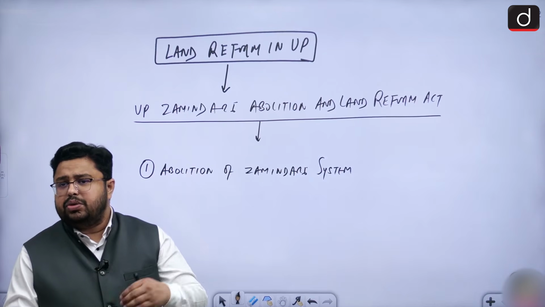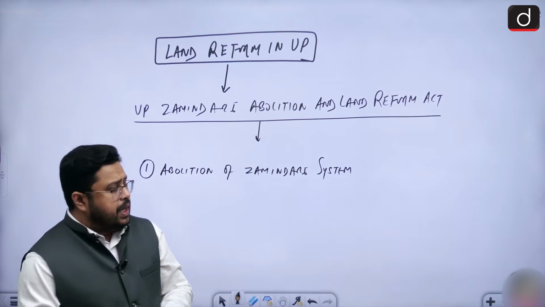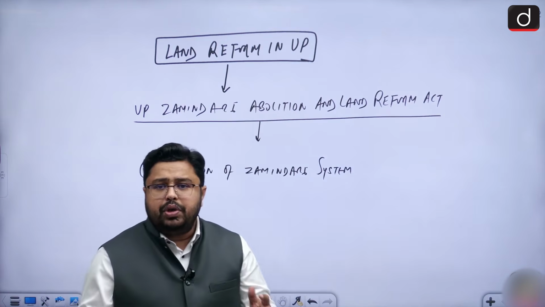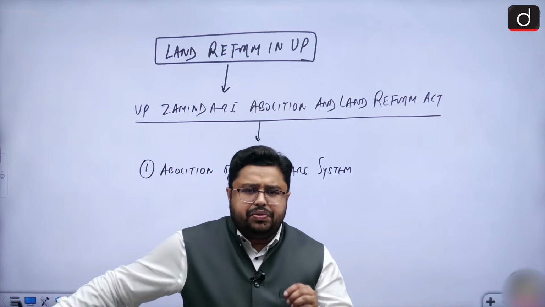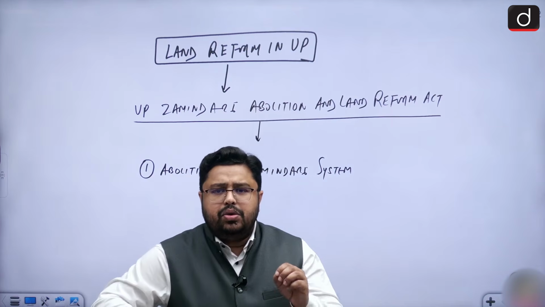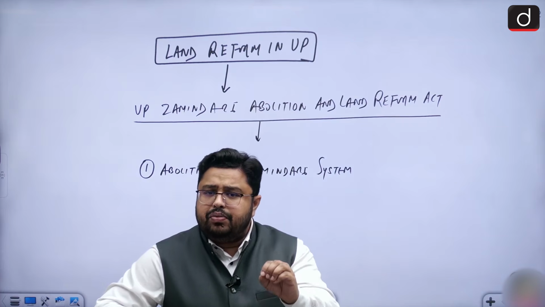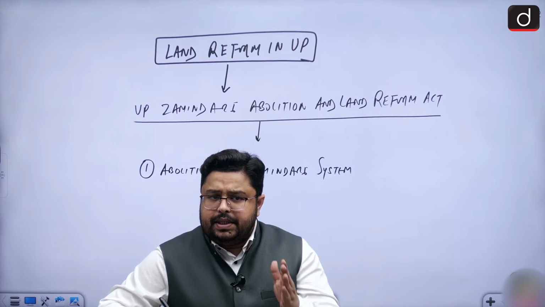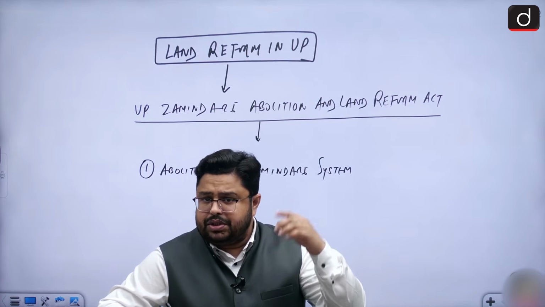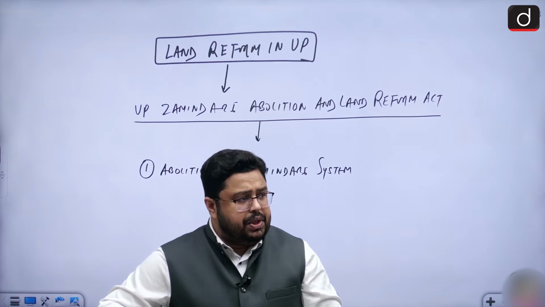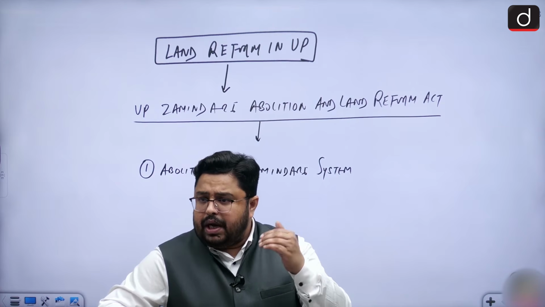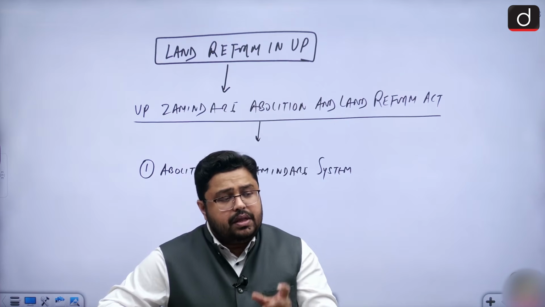So the system of zamindari was no more in existence, because it was realized by the government that look, it is the intermediary which was responsible for all the problem. These intermediaries came into existence during the British era,